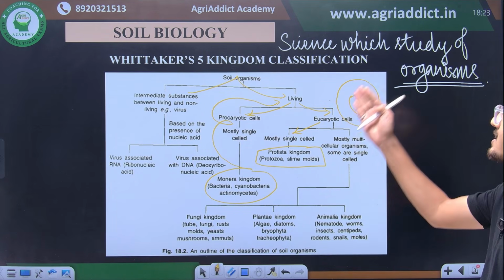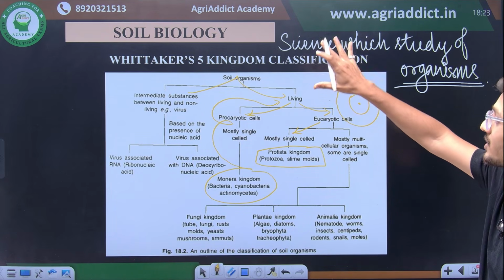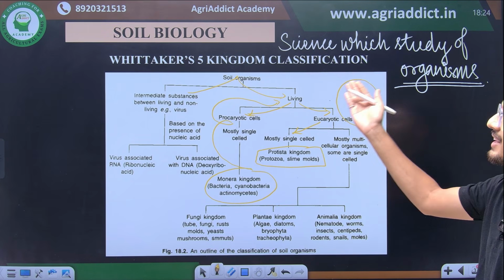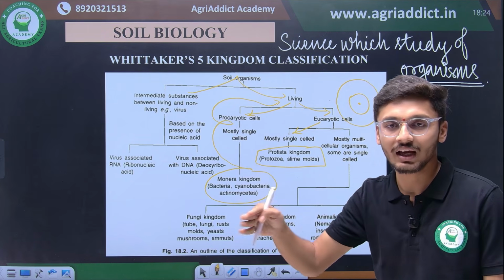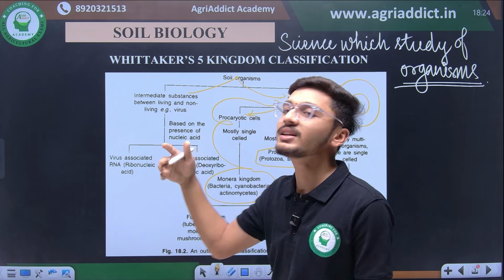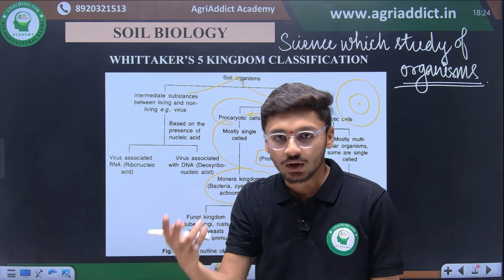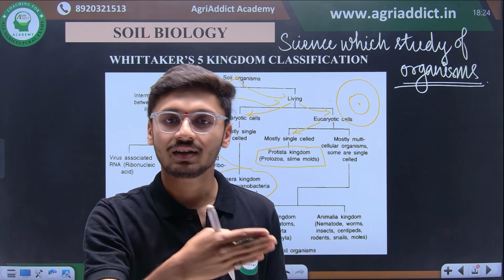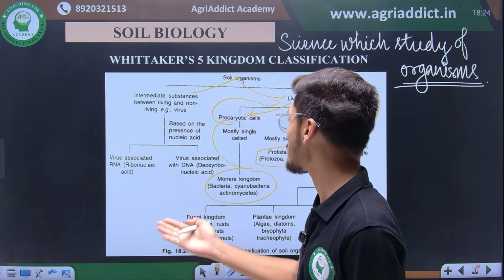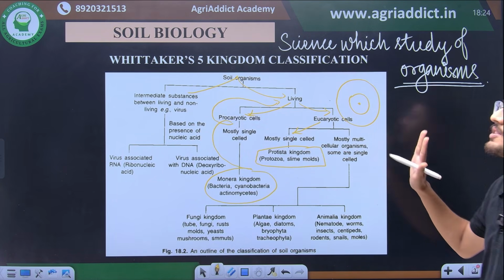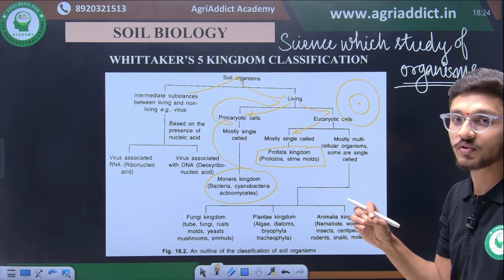Now apart from these living structures in the five kingdom classification by Whitaker, there is another category which is intermediate between living and non-living, which we call viruses, and based on the presence of nucleic acid, these viruses are categorized into two different types. One will be viruses associated with RNA and one will be viruses associated with DNA. So this is the simple Whitaker's five kingdom classification which can be an important source of questions,